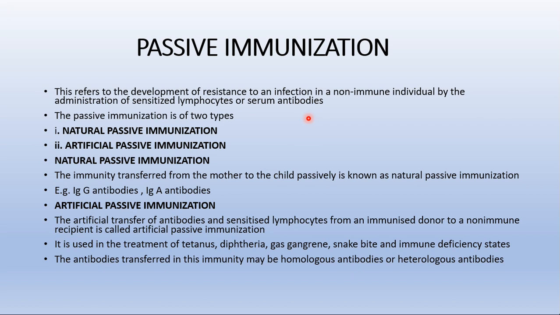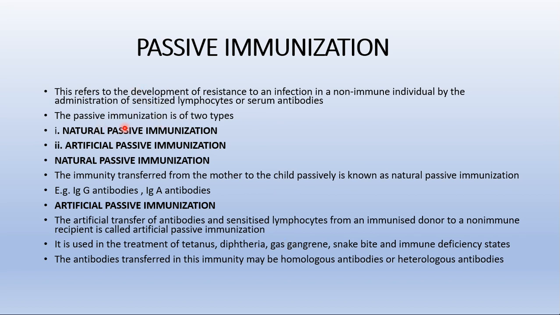Simply, we can define it as the process of administration of specific antibodies or antiserum or immunocompetent cells passively into the body. You can write this definition, or you can simply write it in that way.